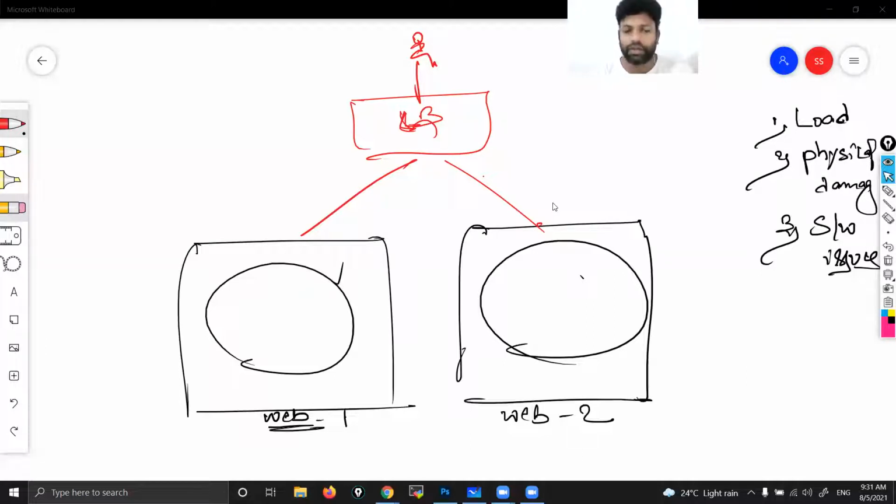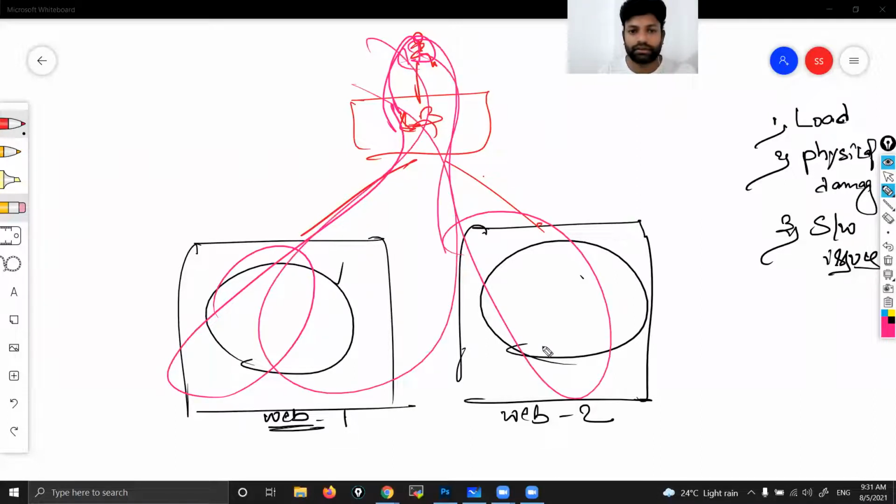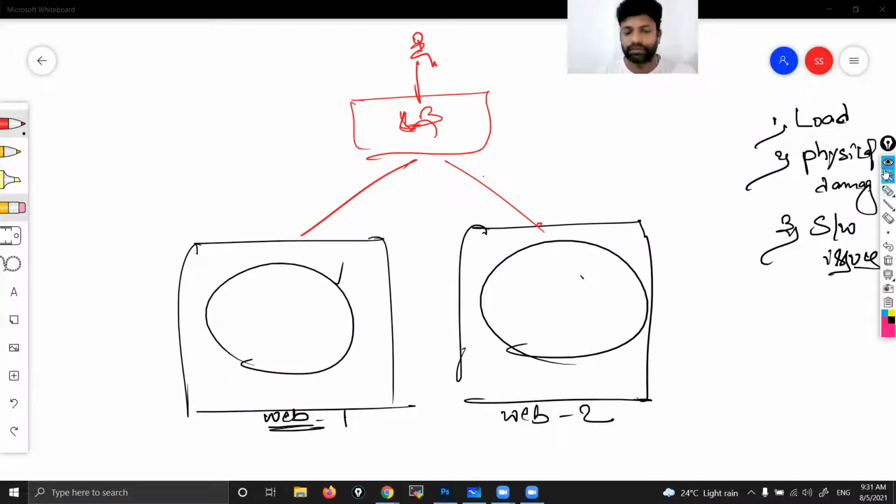So you understood that we have to use a load balancer. Simple, guys. Customers will access the load balancer. The load balancer will send one request here, one request here, like that. That is how it actually works. There is no limit. You can attach any number of web servers, no problem at all. Okay, fine. We'll see this practically.